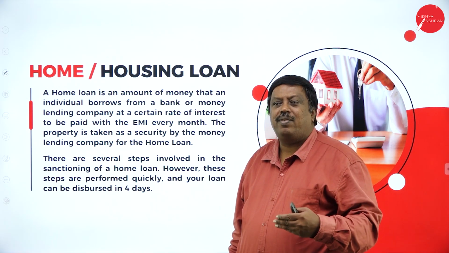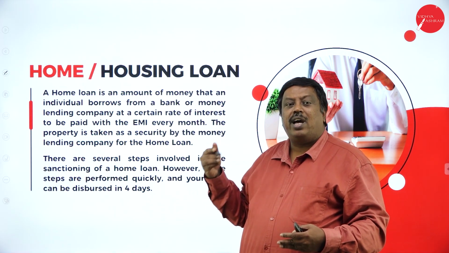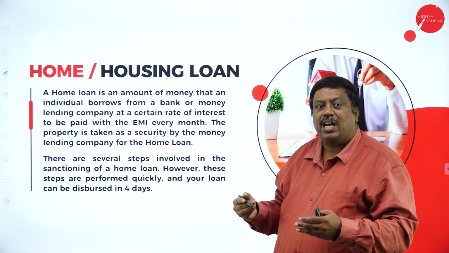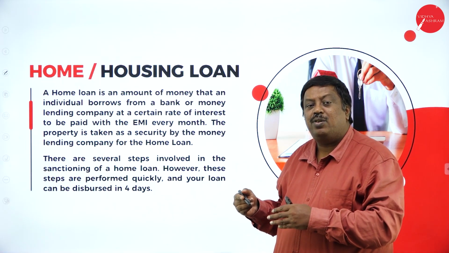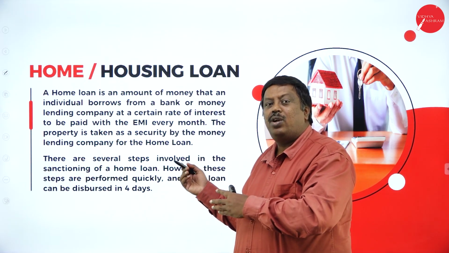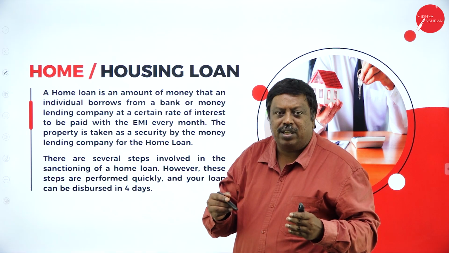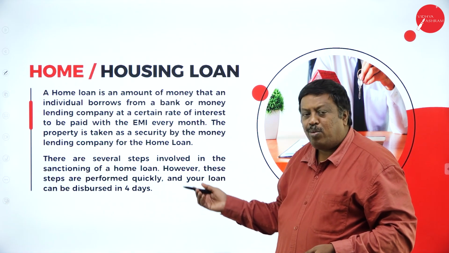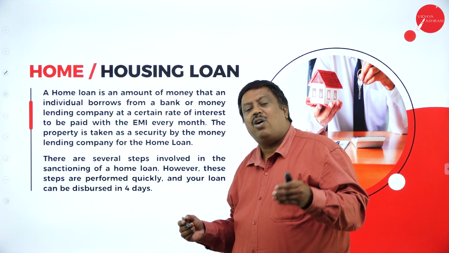So now, if I don't have a house, I can get a house with the support of getting a loan from the bank. Tomorrow, I can become the owner of the property, where I can have a secured asset in my name. So the government has made such a facility, which has benefited plenty of people who are not having their own houses. They have got their own houses with the support of getting the loan and constructing the property, and repayment is made very easy and supportive, in such a way that the housing loan amount whatever I've taken can be paid on a monthly basis.